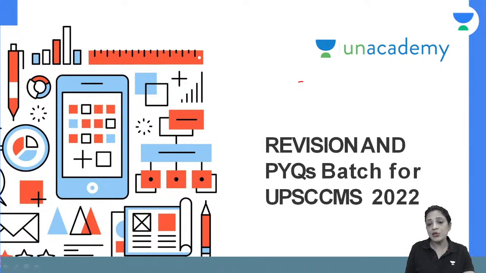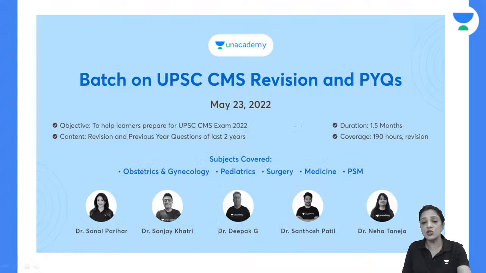Then coming to the revision of UPSC, this is why we are here. UPSC exam CMS is coming on the 17th of July. So there are only 5 subjects and 2 papers. 5 subjects divided into 2 papers. Both the papers are of I think 250 marks, so total 500, and then 100 marks is your viva if you clear this. So we have 5 tutors sitting and teaching you for the next 2 months almost.